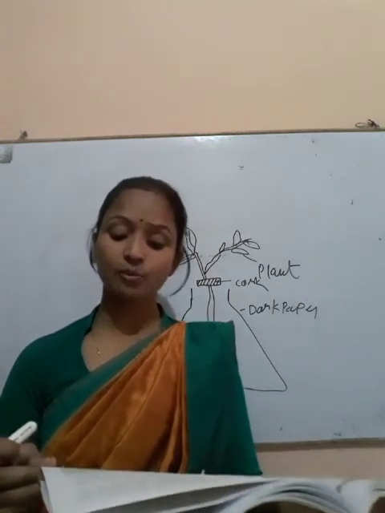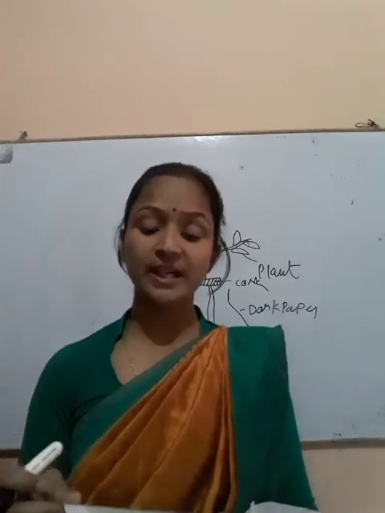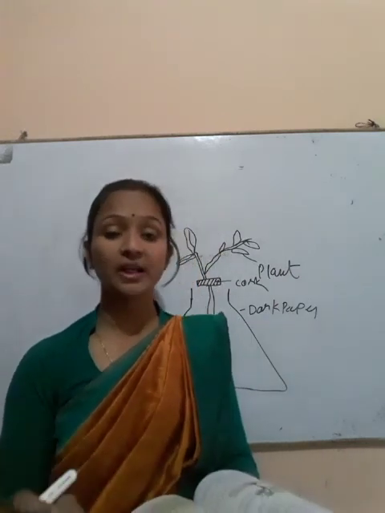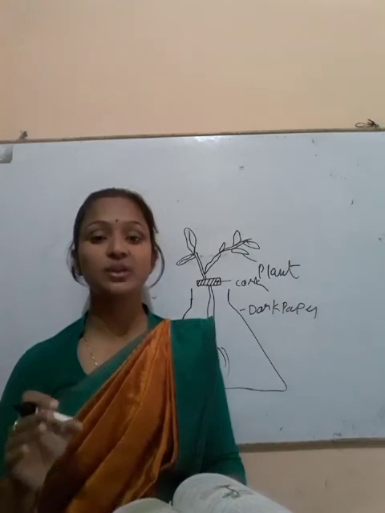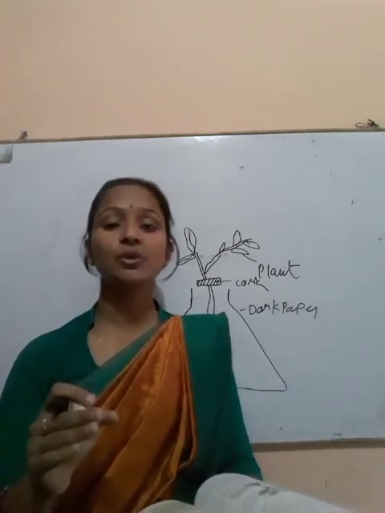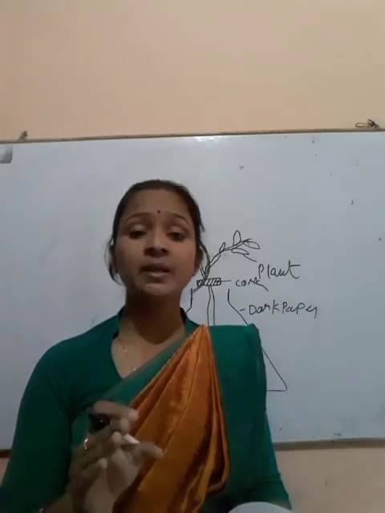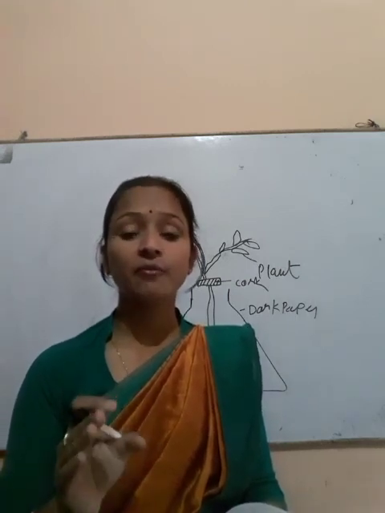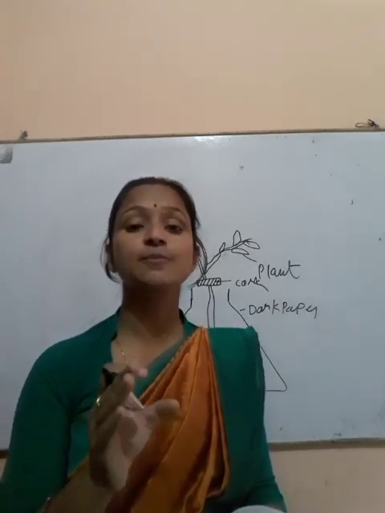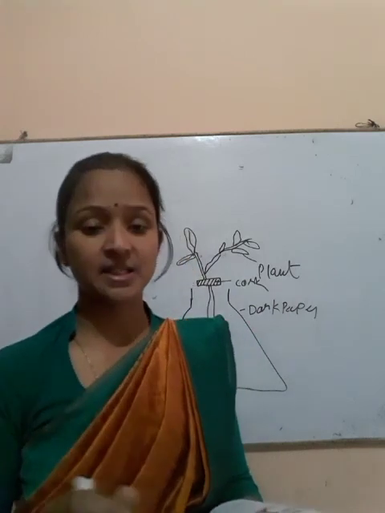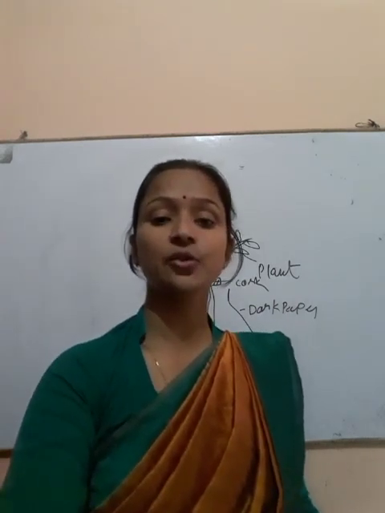The red colored area of the stem represents the vascular tissue, that is the xylem, because water and minerals are transported through the xylem. So in this diagram you can see that it is transported through the xylem, the part through which water and minerals are transported in plants. Till here, you can take revision.